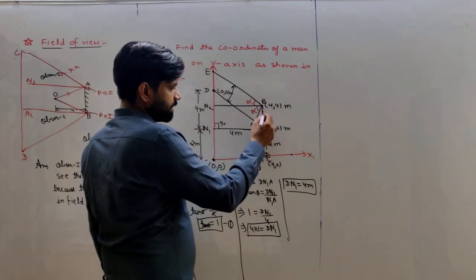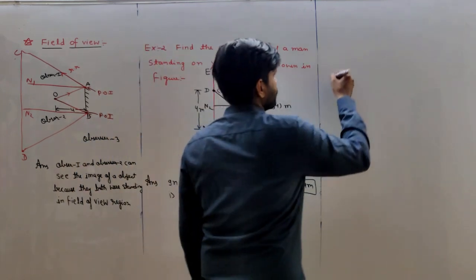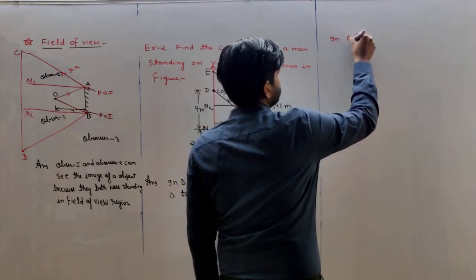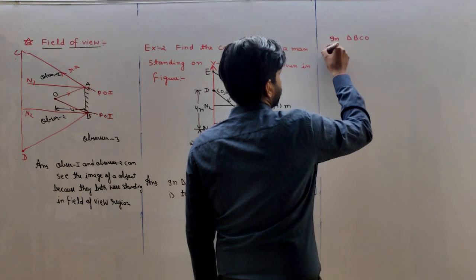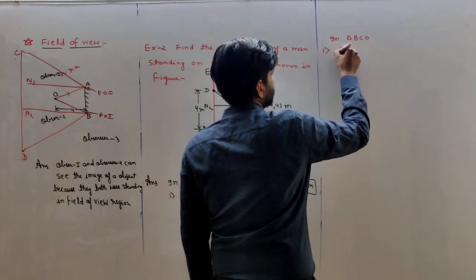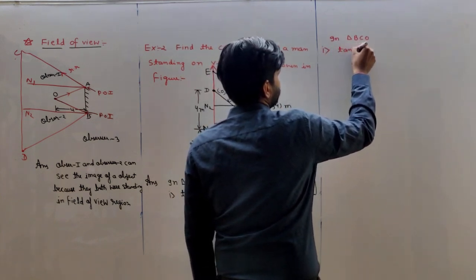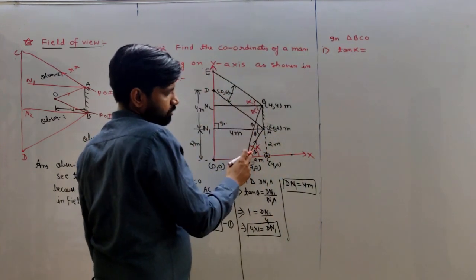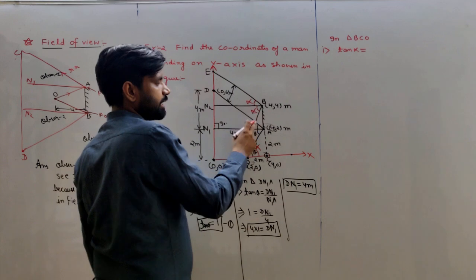So take right angle triangle BCO. In right angle triangle BCO, we can say that tan alpha is equal to, okay, this is angle alpha, so this is also angle alpha, alternate angle.